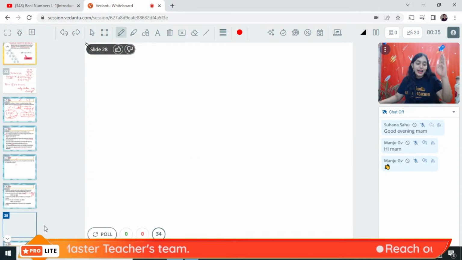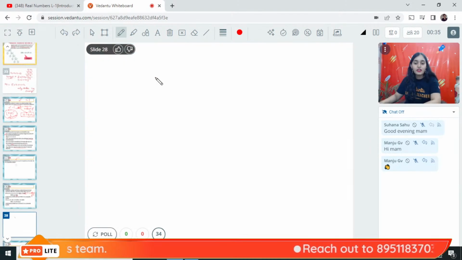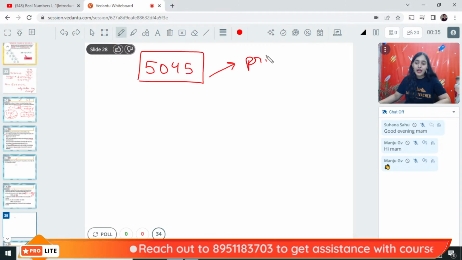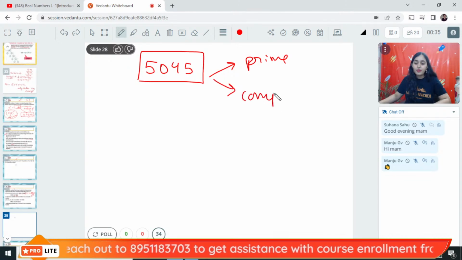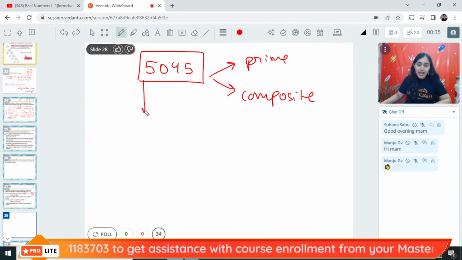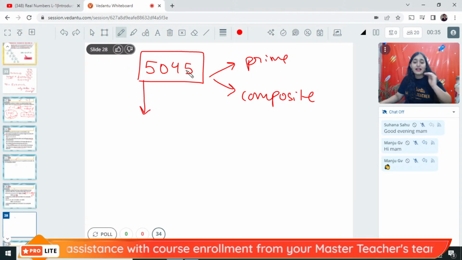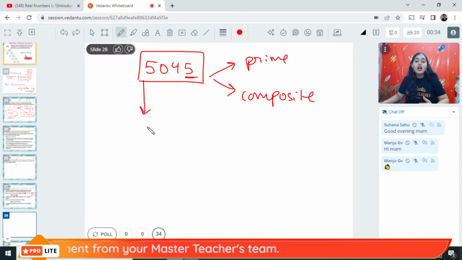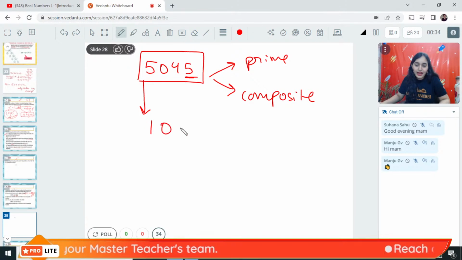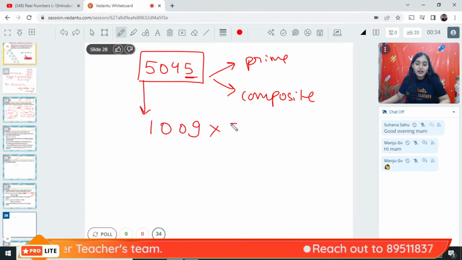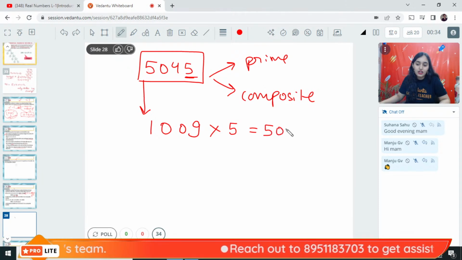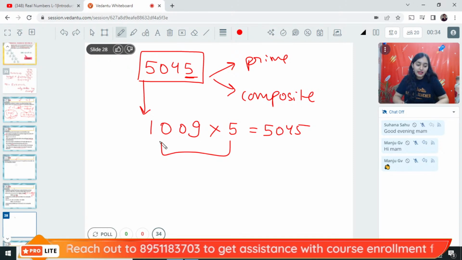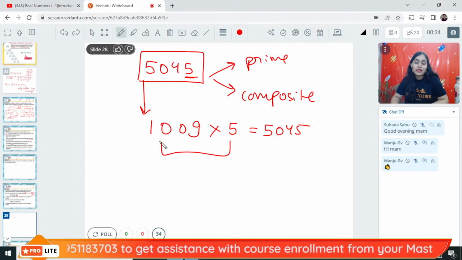See what I did? I added all the numbers. When I added all the numbers, I am getting 5045. Now how to prove 5045 is a prime number or a composite number? Since the unit digit is 5, it will have a factor 5. So when I divide it by 5, I get 5 ones are 5, 5 nines are 45. The factorization is 1009 into 5. Now since it has a factor apart from 1 and the number itself, obviously it is a composite number.